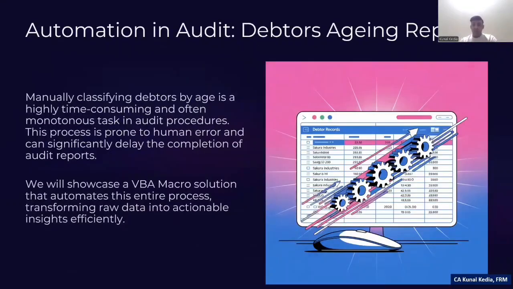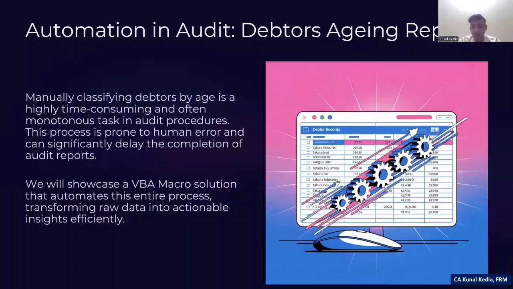Now let's move to the second part, which is audit automation. Think of one of the most repetitive tasks in audit: preparing the debtors aging report. Manually calculating the age of receivables, classifying them into buckets like 0 to 30, 31 to 60, 61 to 90, more than 90, etc. It is slow, monotonous, and error prone. Boring work, right? With a simple VBA macro in Excel, this process can be done in seconds.